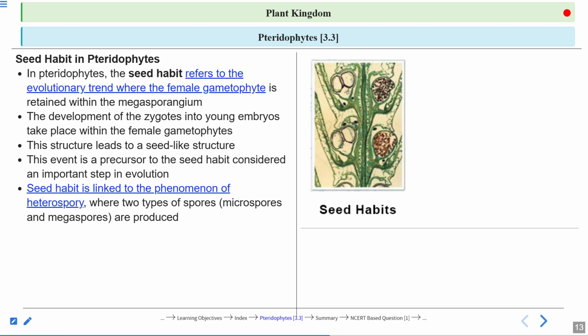Seed habit is linked to the phenomenon of heterospory. This does not come in homospory. It always comes with heterospory, where the two types of spores, microspores and megaspores, are produced. So these are very, very important points you must remember regarding the pteridophyte seed habit. Heterospory, homospory.